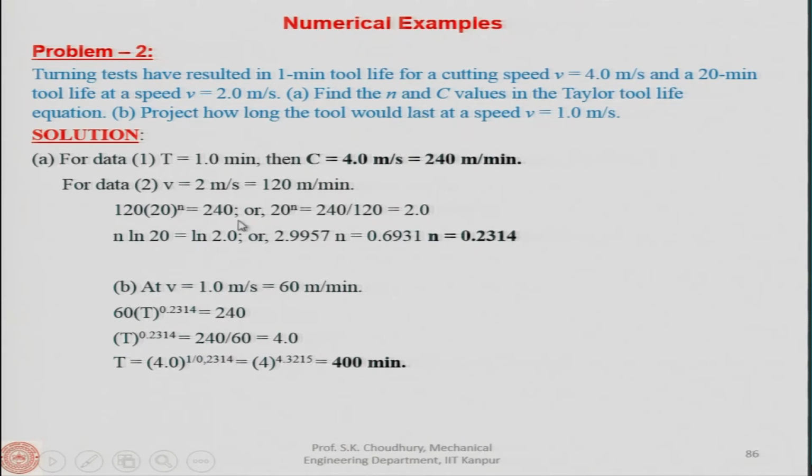Okay. So, you can find out the value of n from here using again the Taylor's tool life equation. And from here the constant c can be found out. And then in the next part, how long the tool would last at a speed of 1 meter per second. 1 meter per second is 60 meter per minute. T has to be found out, one equation, t is unknown, you can find out the t.